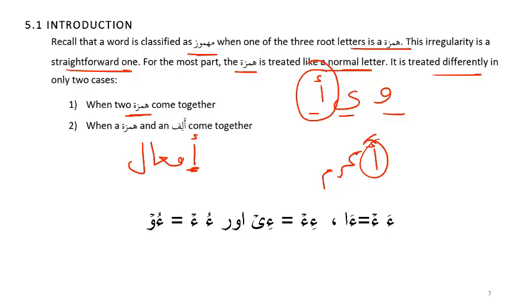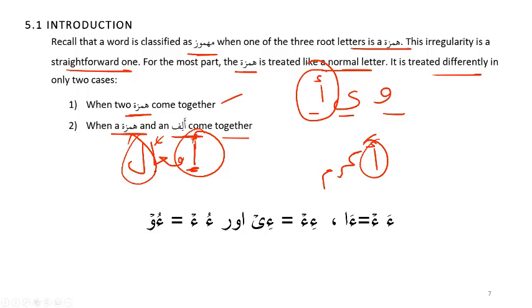It is a hamza because it has a fatha on it. So when two hamzas come together, that's when there is an issue. And when a hamza and an alif come together, it's an issue. If we have a hamza and then an alif, or a hamza at the end, or somewhere that is separated, they are not together. So this hamza and this hamza are not together. That's not an issue. But if you have a word where the fa letter is a hamza, then there will be an issue in babe ifal. All right, and we are going to see examples, and then we'll also see how this is dealt with.